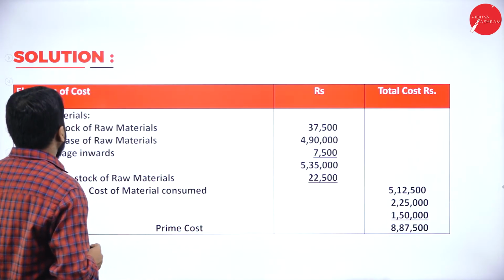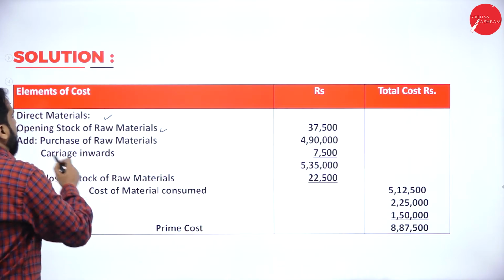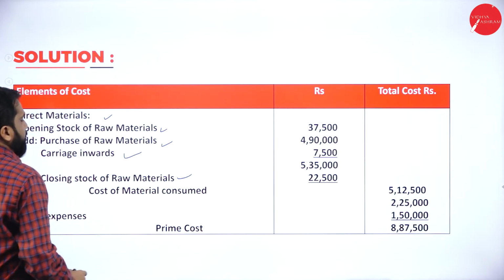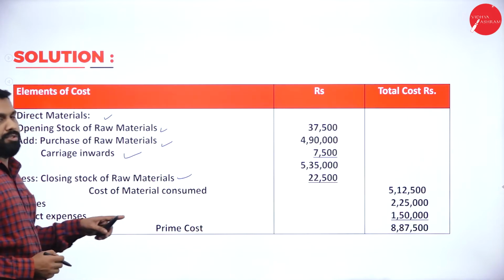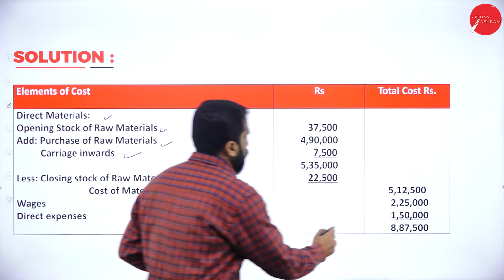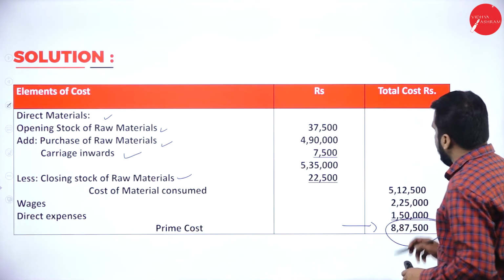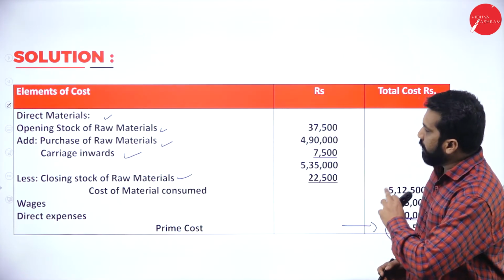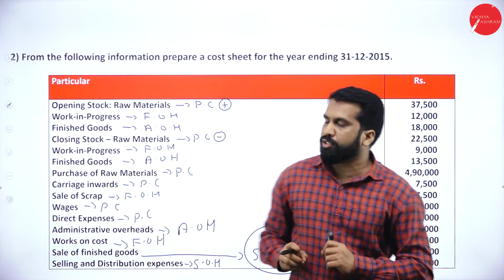Now, in this, direct material: opening stock of raw material, add purchase of raw material, add carriage, minus closing stock. If you do everything, you get the cost of material consumed. Now, if you add direct expenses, you will get 8,87,500 as your prime cost. Now, how you got all this, I'll show you. Here we'll concentrate only on prime cost items.